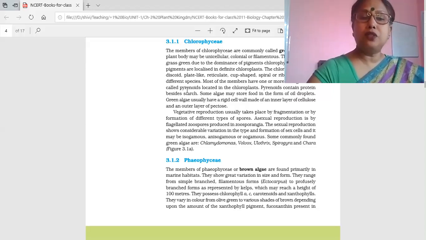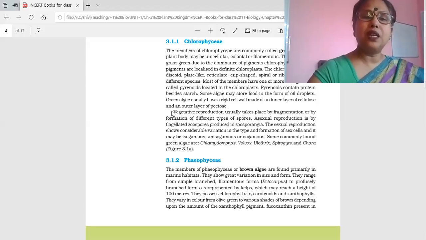And they have one more structure, that is pyrenoids. Generally, children, pyrenoids store proteins, but here they are storing starch in it. So it's a unique feature of this category. Sometimes they may store some oil droplets. Now see, one more important feature is there in green algae. You will always see the cell wall is rigid, and on the inner side you will get cellulose and on the outer side you will get pectose. These are the two chemicals which give rigidity to the cell wall.